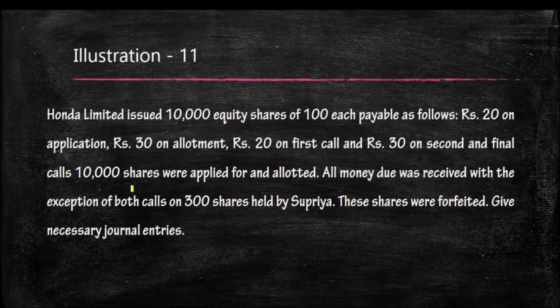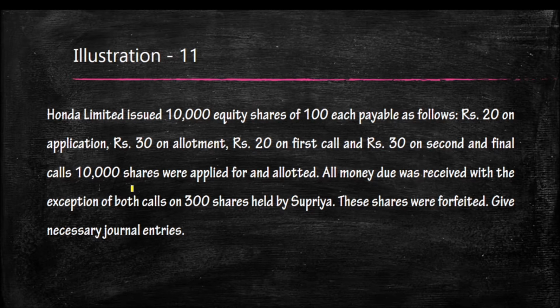From this question we are going to learn how to write the entries for share forfeiture. Please read the question carefully. Honda Limited issued 10,000 equity shares of rupees 100 each, payable as follows: rupees 20 on application, 30 on allotment, 20 on first call, and 30 on second and final call. 10,000 shares were applied for and allotted.